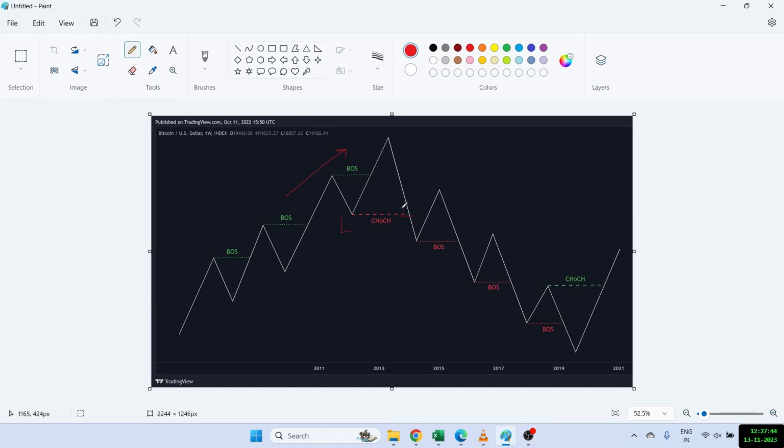But I will not be going for an entry here. I will not be going for a selling entry here because a lot of times what I've noticed is that when the CHOCH comes, there might be just a fake move and it might reverse and go back up again. So I will always wait for my BOS to happen because at this point of time, my BOS has actually not happened, right? So I will not go for an entry. I will wait for my BOS to happen and I will initiate my entry there.